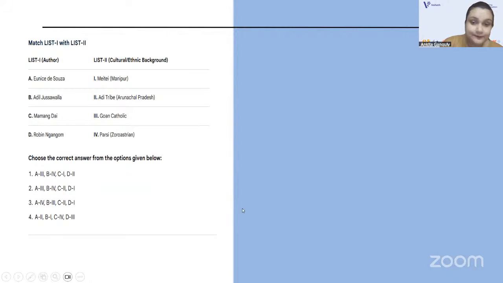All right, clear? Eunice D'Souza, Goan Catholic. Adil Jussawala, Parsi. Mamang Dai from the Adi tribe of Arunachal Pradesh. And Robin Ngangom is from the Meitei community of Manipur.